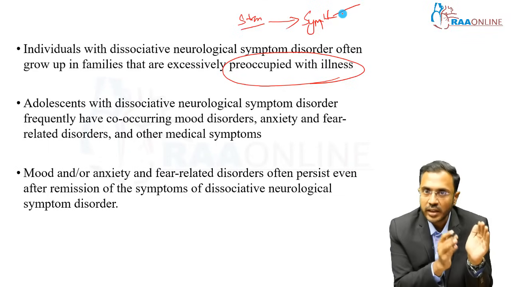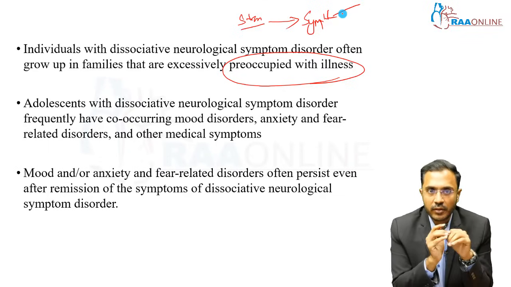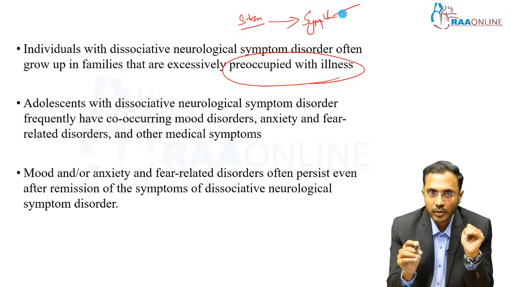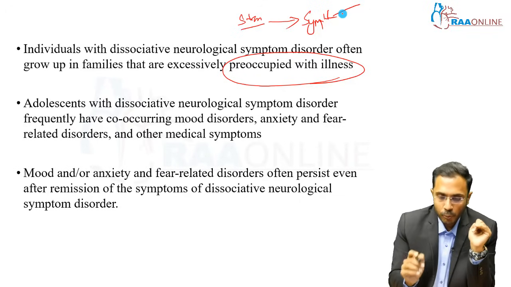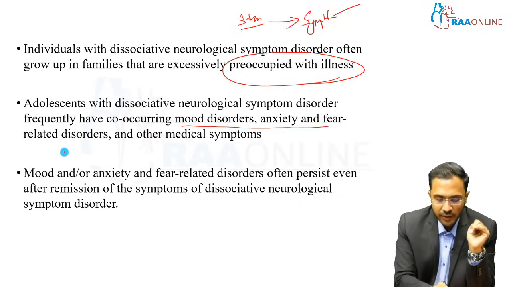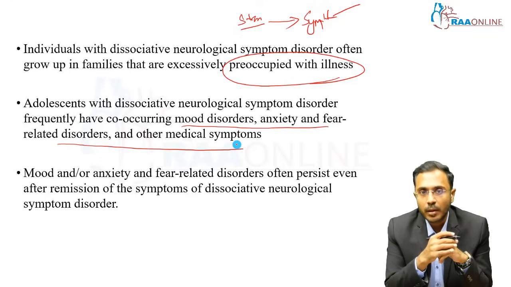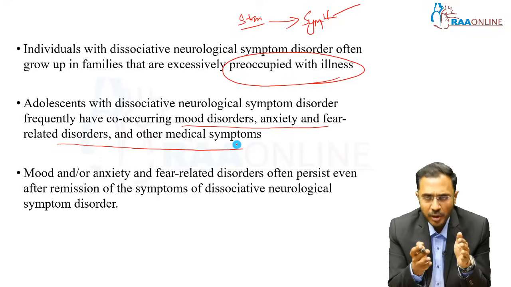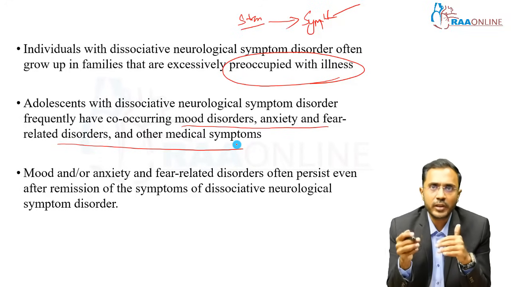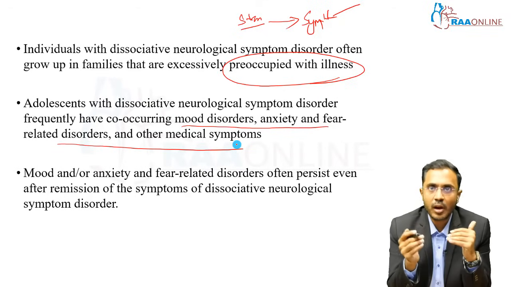The family generally gives excess attention to any illness. Adolescents with dissociative disorder usually have a co-occurring mood disorder or anxiety disorder and other medical symptoms, because the onset of these mood and anxiety disorders is common in adolescence.